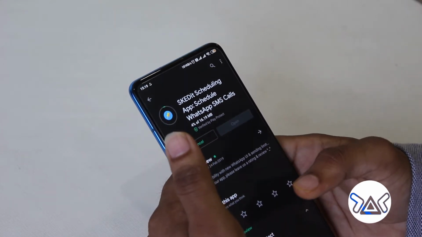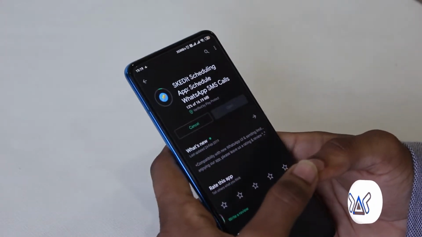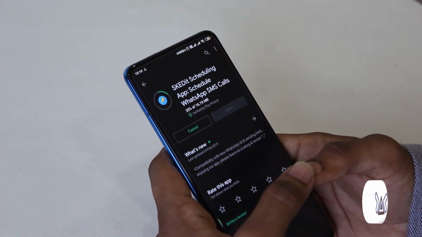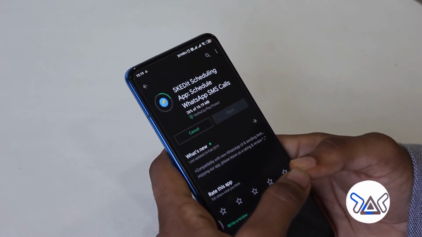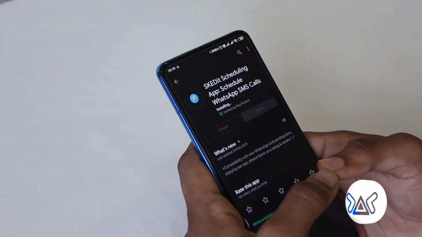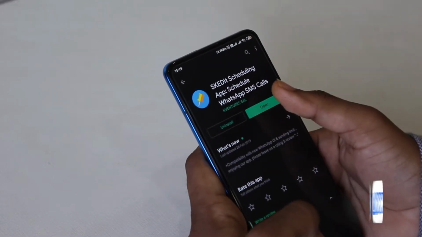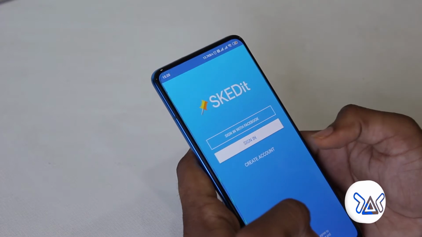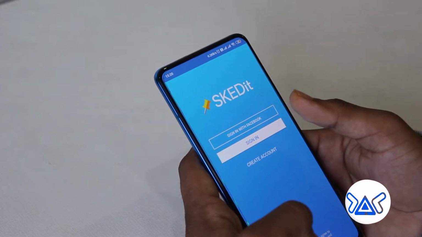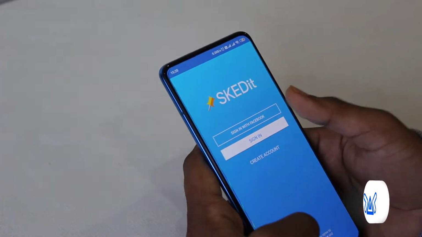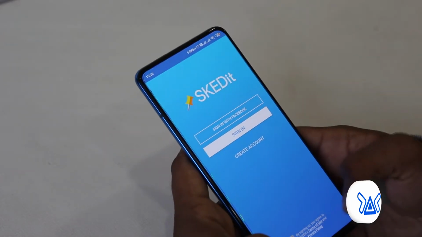So let's start with SKEDit. SKEDit is a scheduling app which schedules your WhatsApp messages, SMS, calls and email. It has got downloaded now. Now here it is asking to sign up with Facebook or you have to create an account. So I am choosing Facebook by clicking here to agree to sign up with Facebook.